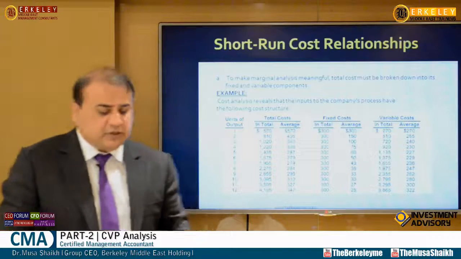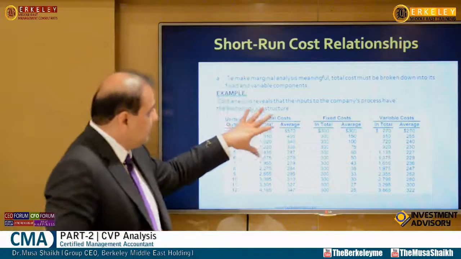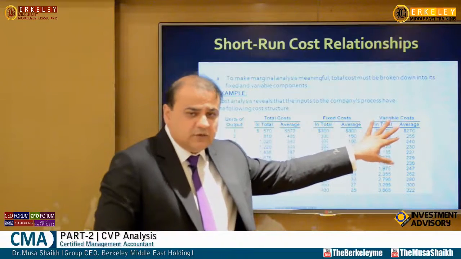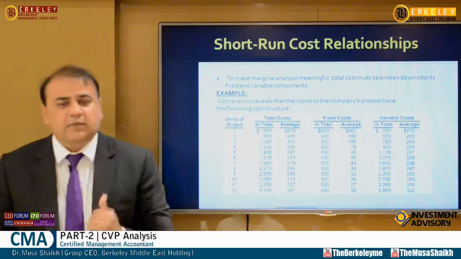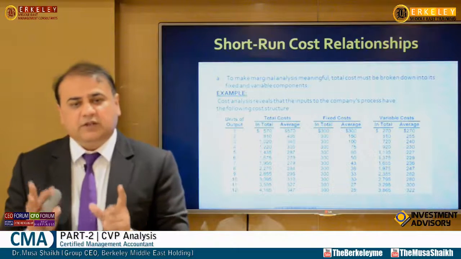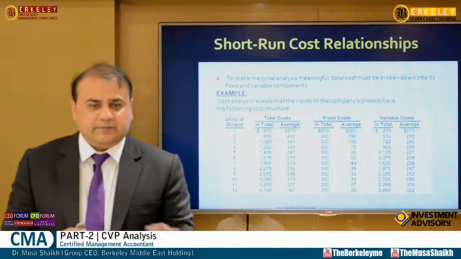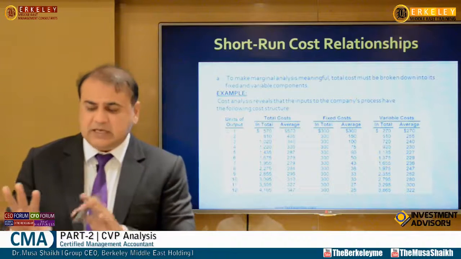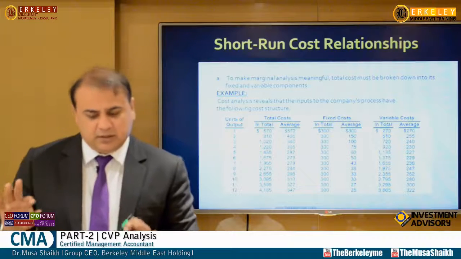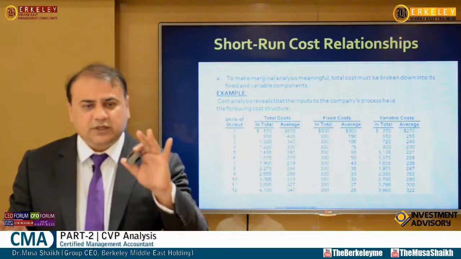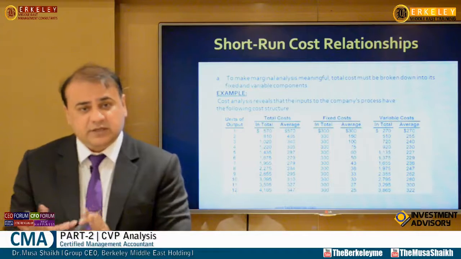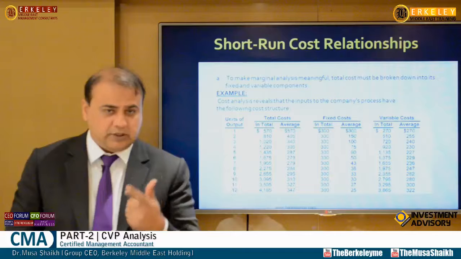Yeah, in terms of short-term cost relationship, see their total cost is always equal to fixed cost plus variable cost. In CMA part 1 we already discussed fixed cost is a cost that does not vary with the production, it remains same. Variable cost is directly related with output, so if you increase the production, variable cost will also increase, and if you add variable cost with the fixed cost, then it's going to be a total cost.